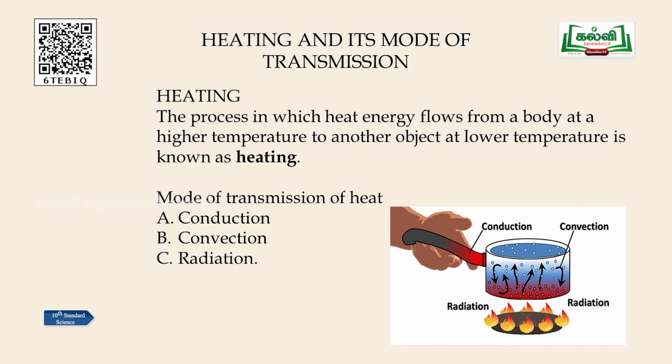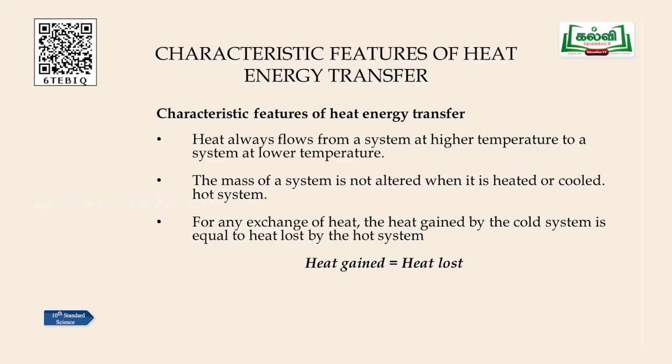Next, we can see what are the characteristic features. So, when I transfer heat from one object to another object, what is the characteristic feature we need to remember? There are three important points that we have to keep in mind. The first one is always heat flows from a system of higher temperature to a system of lower temperature. That means from a hotter object, the heat gets transferred to a colder object.